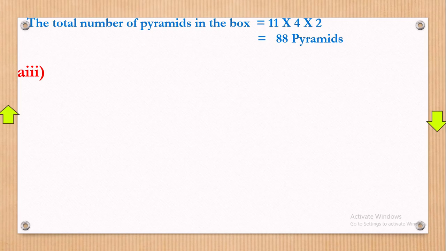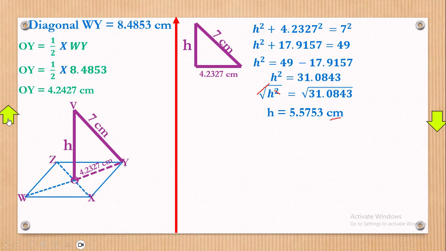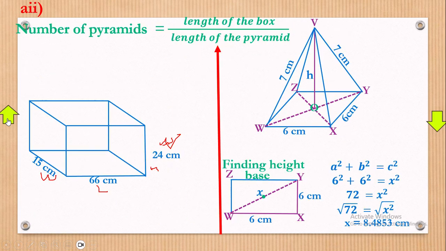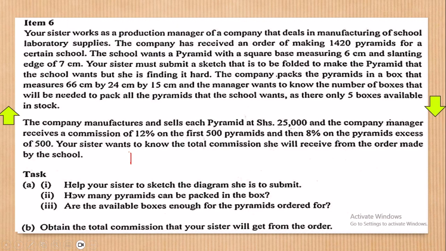Now let's continue. What is Roman number 3 saying? Let's get to what Roman number 3 is saying. Roman number 3, they're saying, are the available boxes enough for the pyramids ordered for? Remember, the boxes ordered for were 5.